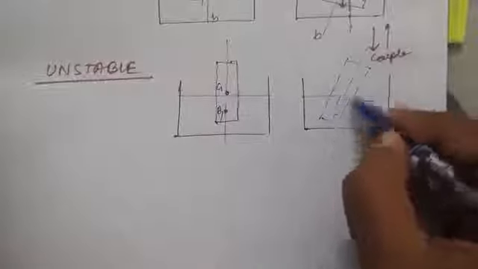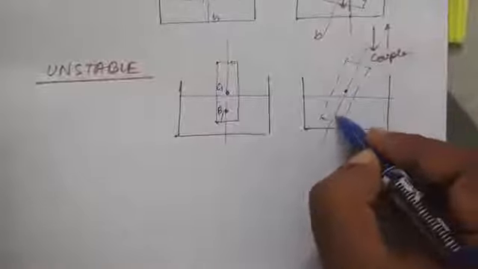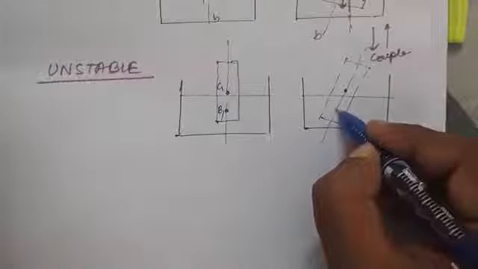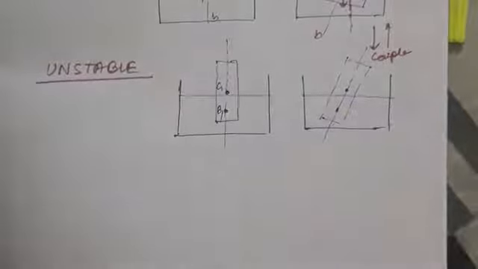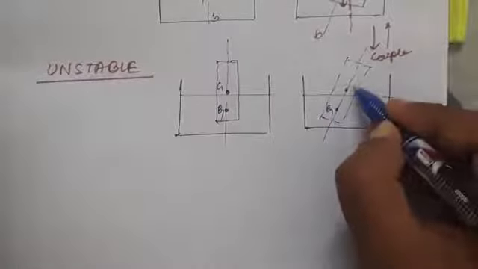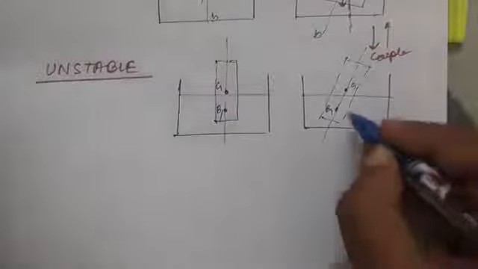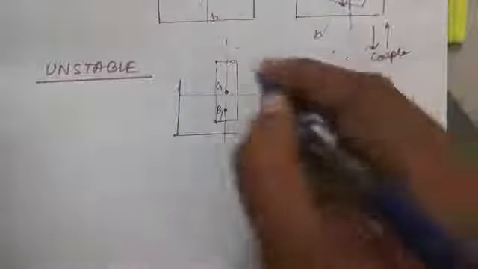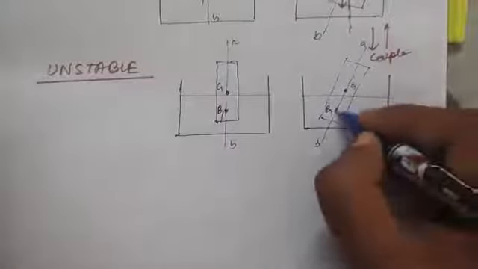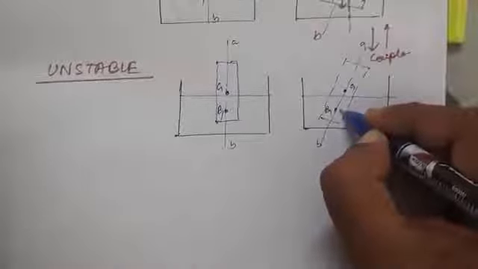Original center line, original G, original B. Now the shift of this center position, so this will be B1, this was G.